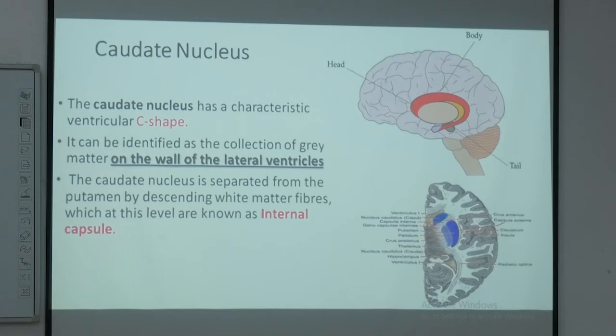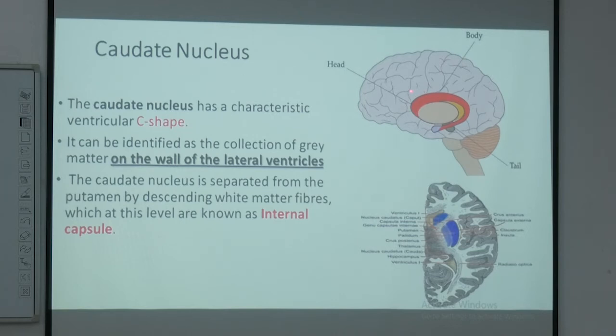So, the caudate nucleus looks like a comma-shaped, C-shaped structure, which is present on the lateral side of the lateral ventricle, or on the sides of the lateral ventricle. The red shadow is denoting the position of the caudate nucleus. If you describe it, it has a head, a body, and a tail, which is arching back around the lateral ventricle from front to back like this. So these are the different parts of the caudate nucleus.